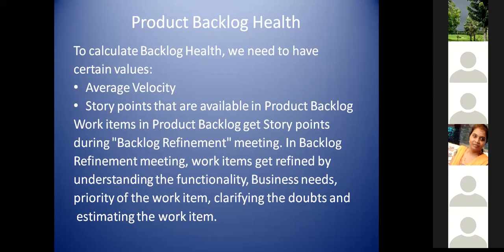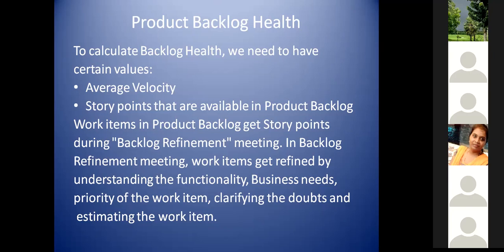Now you got the concept of average velocity, so let this value be there. Now let's try to understand there is something called backlog refinement. What is backlog refinement? What will we do in backlog refinement? We will pick up the product backlog items with high priority and discuss those things in our backlog refinement meeting with the team members. The team members will be asking questions, the product owner will be answering, and we will try to understand the whole functionality that we are trying to achieve. All of this keeps going on in the backlog refinement meeting.